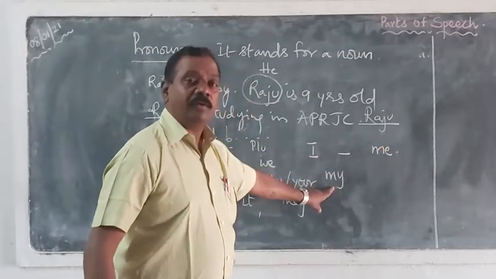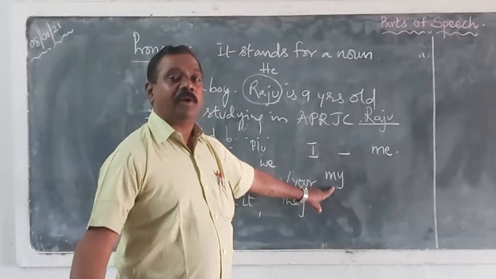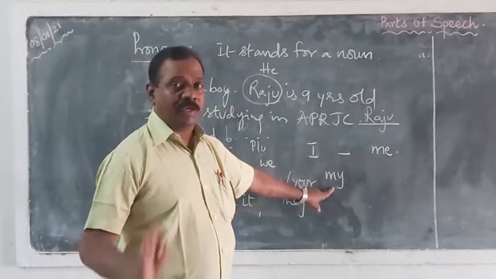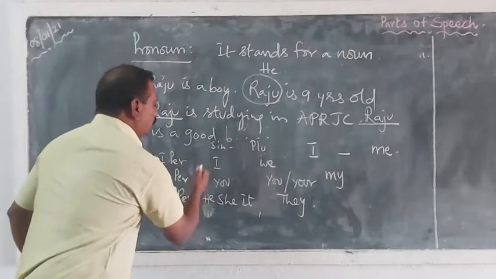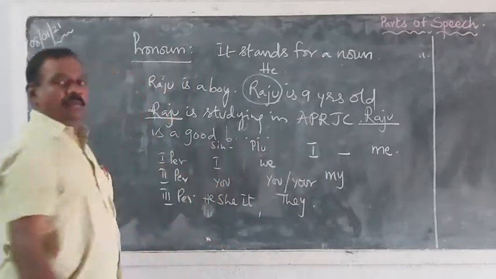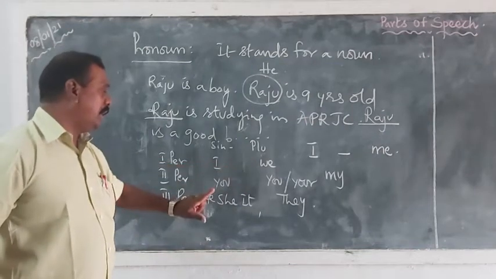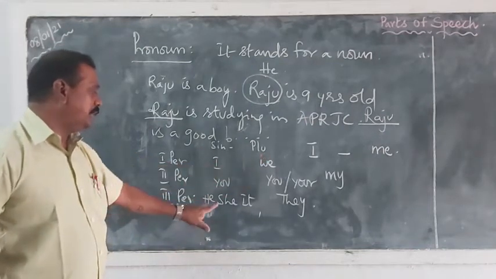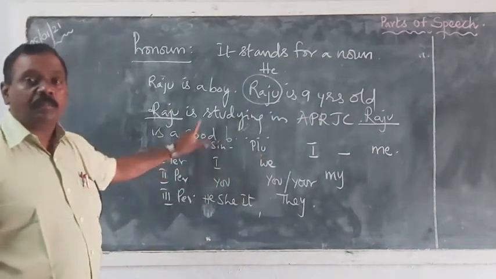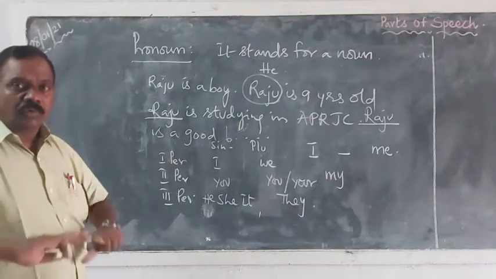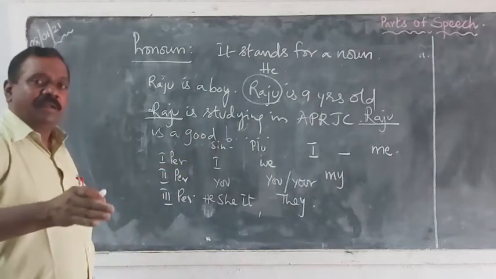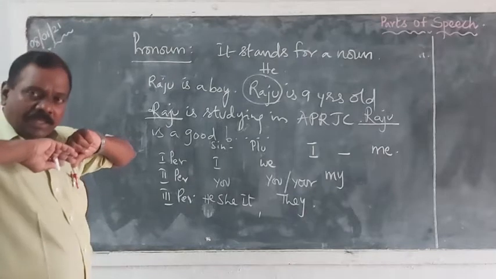When it is a possessive case, some other kind of pronoun is used. So whatever it may be, all the pronouns are mostly around these base things: singular I, plural we, you or your, he, she, it, they. These are the basic pronouns. Almost these will cover whatever the noun may be.